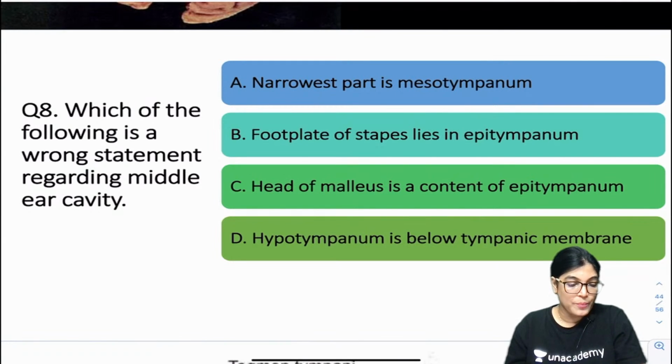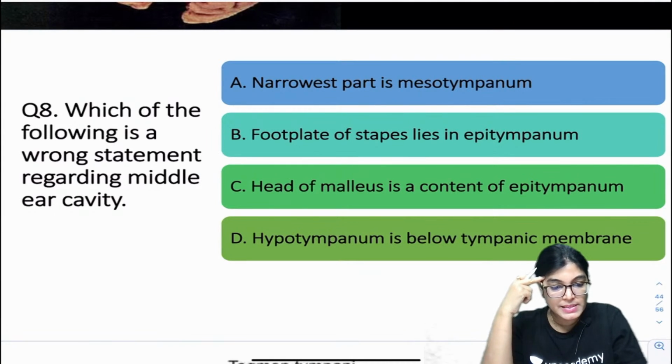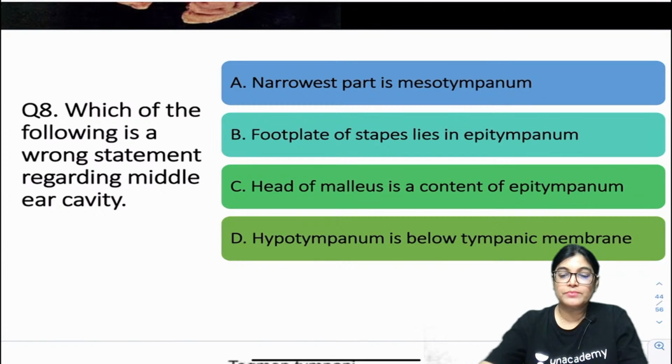So your time starts now. Please mark the correct answer. Question number 8. Those who have marked, whichever you feel is right, you can mark the answer. Kumaran is telling B, foot plate lies in the epitympanum is wrong.